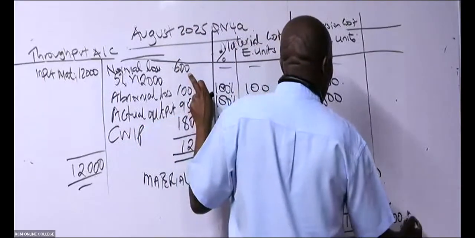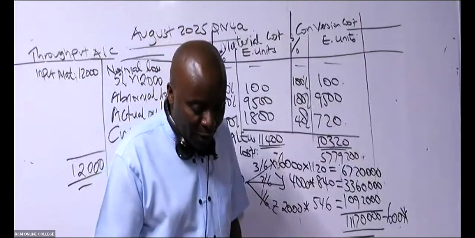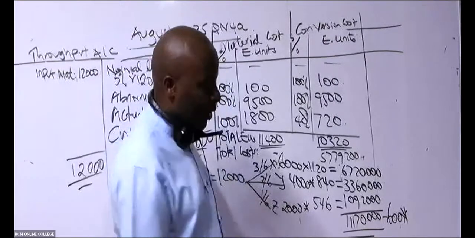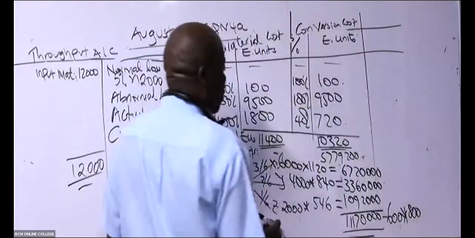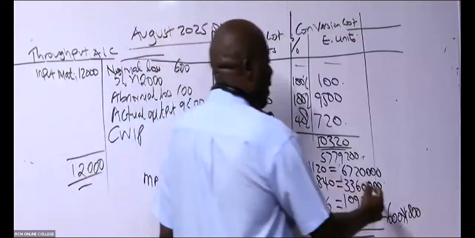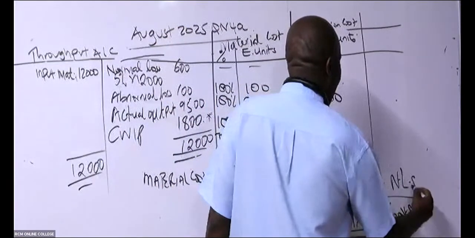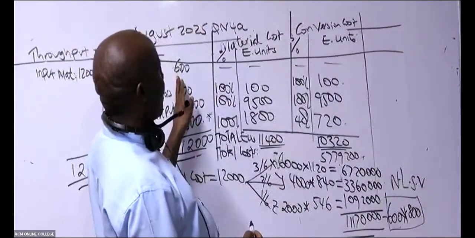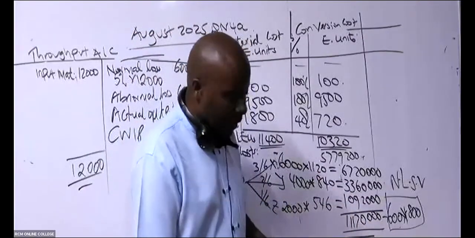And have they given us the scrap value per unit? 800. Thank you so much. So always remember to subtract the normal loss scrap value: normal loss units times the scrap value of 800.